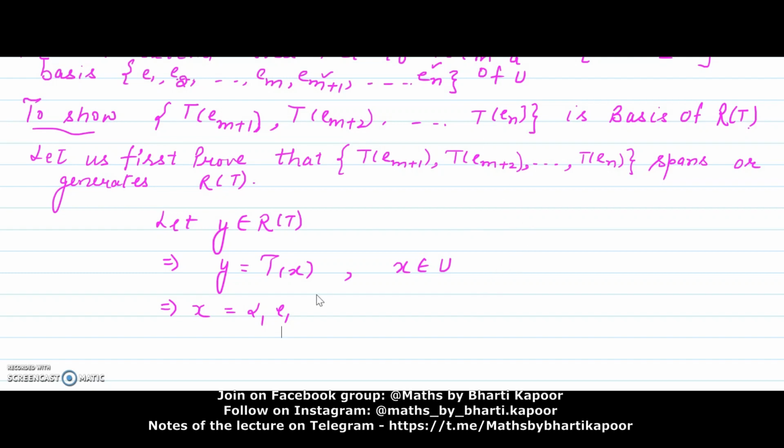So we can write x equal to alpha 1 e1 plus alpha 2 e2 plus ... plus alpha m em plus alpha m+1 e(m+1) plus and so on alpha n en, where the alpha i's belong to F for every i. So we have written this element x of U as a linear combination of elements of its basis.